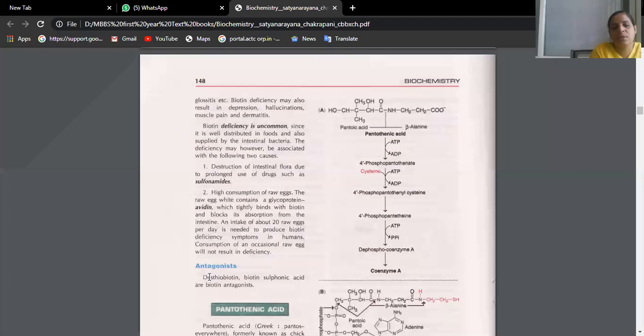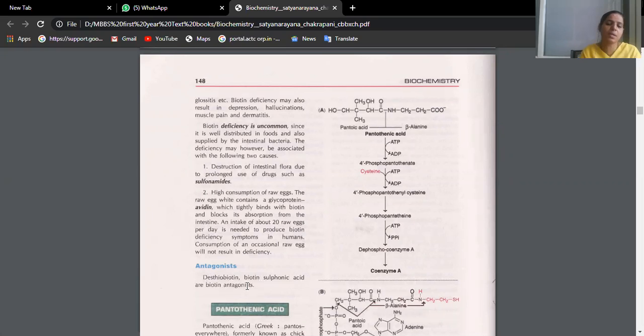What is antagonist? That means a chemical which is working against the vitamin, like for example biotin. You don't want biotin to get reabsorbed in our intestinal mucosa. Already lot of biotin is there. Then we generally give this antagonist. Okay. So what are the various we have? Desthiobiotin, biotin sulfonic acid, or biotin antagonist.